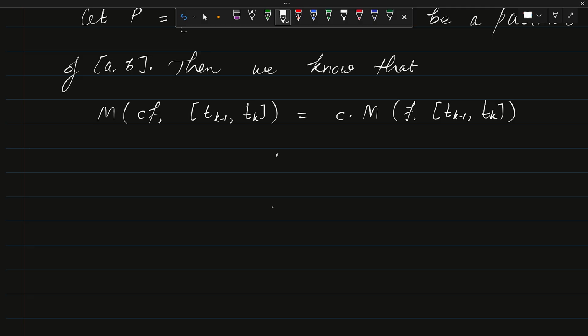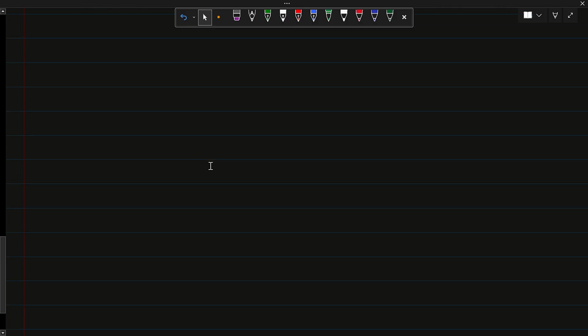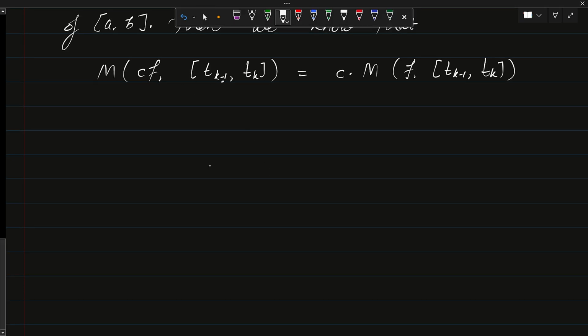And if you think, then we can apply the summation as well. So when we apply the summation on this, with k equal to 1, 2, and so on up to n,